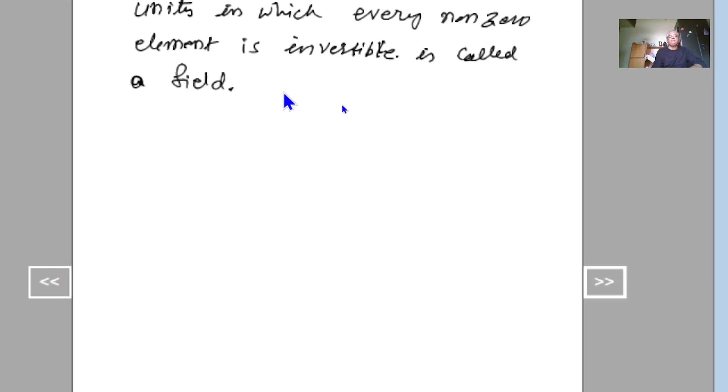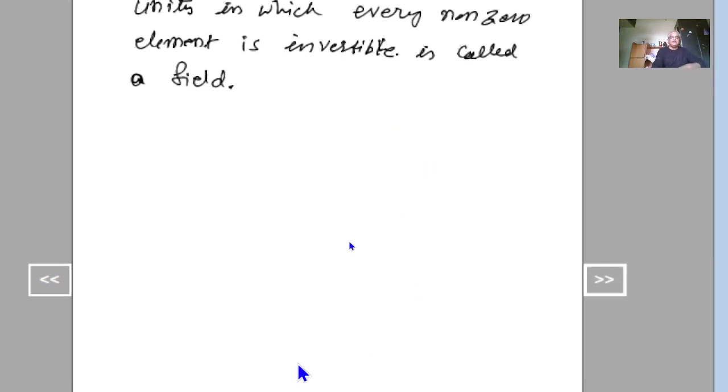So these are the basic definitions of ring and the types of rings.